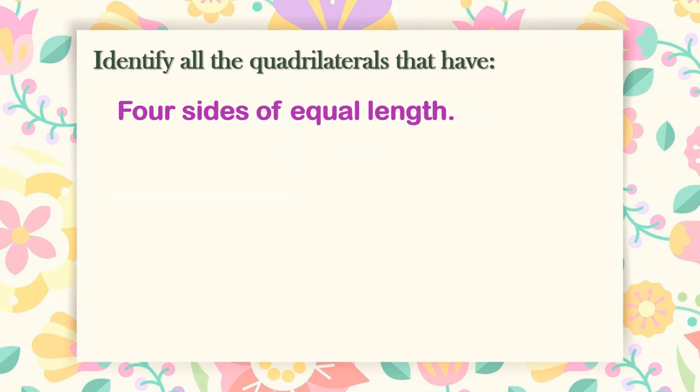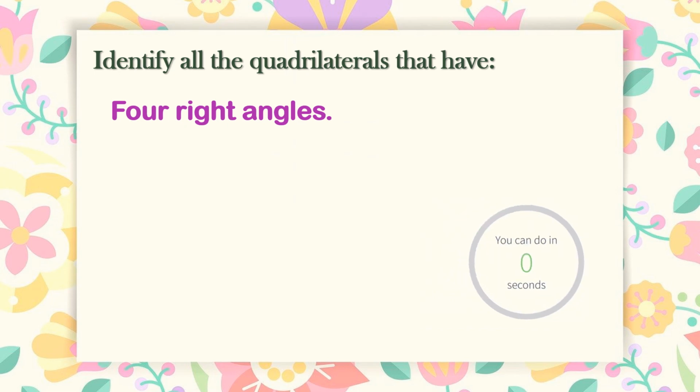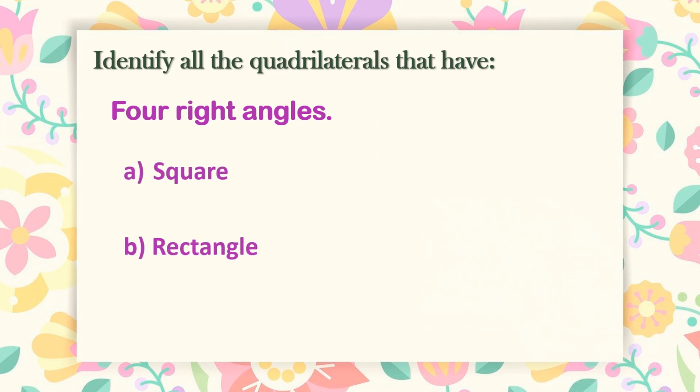Next is, identify all the quadrilaterals that have four sides of equal length. And the right answer is square and a rhombus. Next is, identify all the quadrilaterals that have four right angles. And the answer is a square and a rectangle.